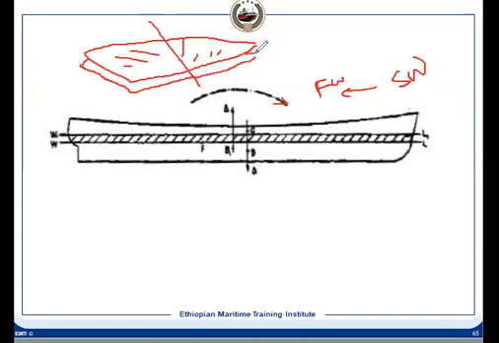This is the volume. Suppose this is the midship; the centroid of this water plane area will be aft of midship, definitely, because the aft area is more than the forward area. And where will B be? B will be on the same vertical line, somewhere inside the volume. That is the centroid of the volume. So B will shift aftward when it goes from seawater to freshwater. But when it is freshwater to seawater, then what will happen?